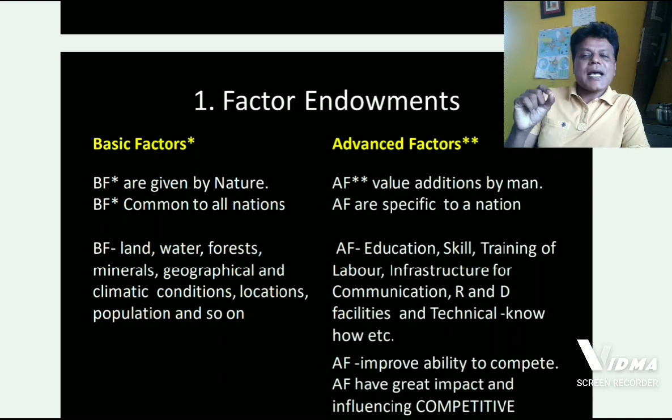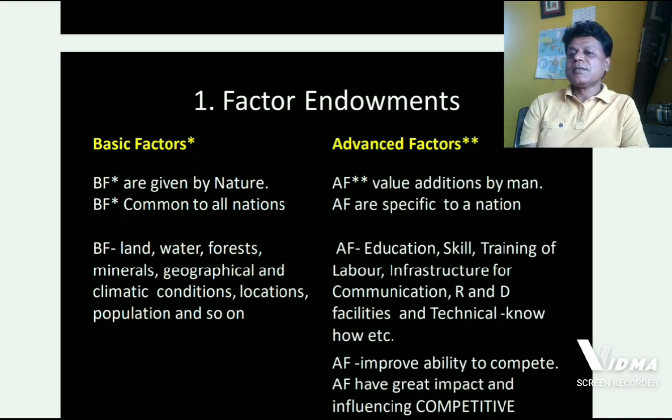Porter has studied these factor endowments in detail. He has classified factor endowments into two categories. For him, there are two types of factor endowments. One is basic factors and the second one is advanced factors.